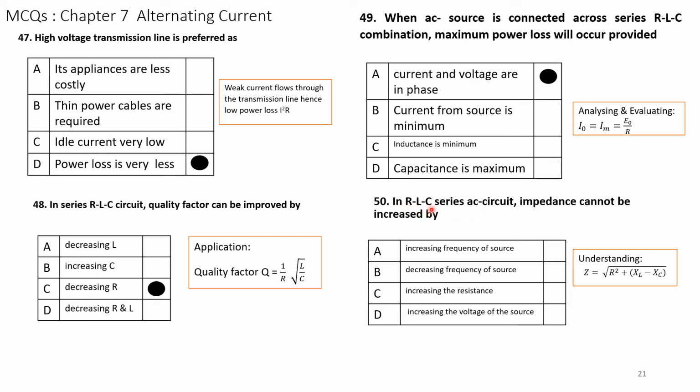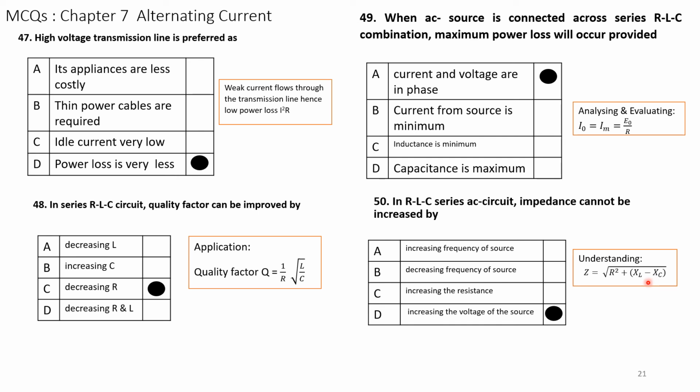In a series RLC AC circuit, impedance cannot be increased by. We have to apply the formula Z is equal to the square root of R square plus (XL minus XC) square.